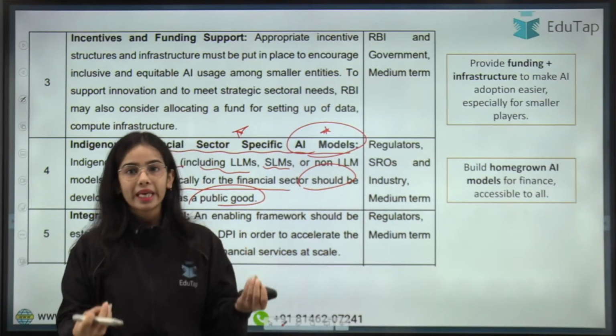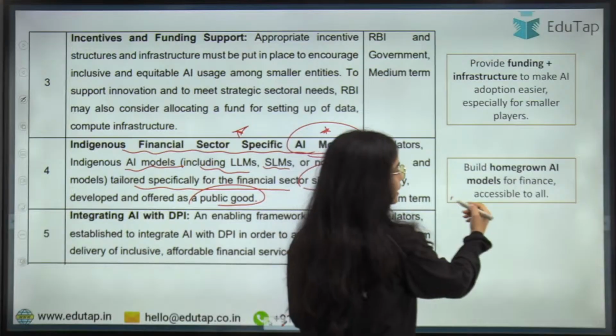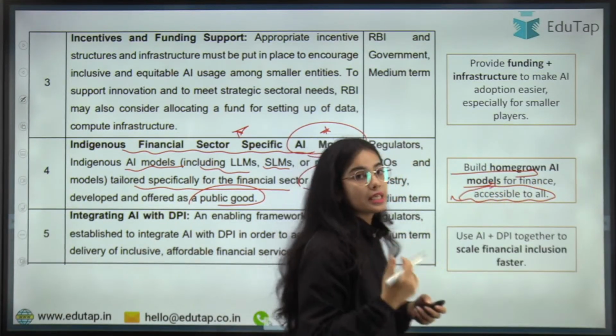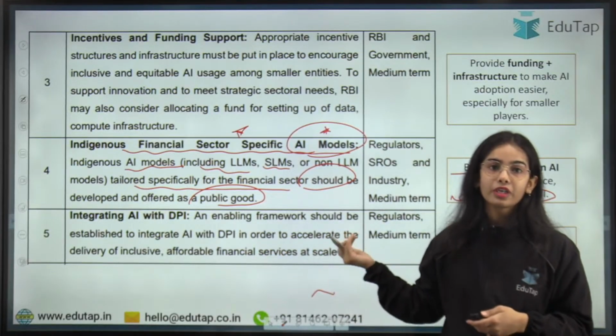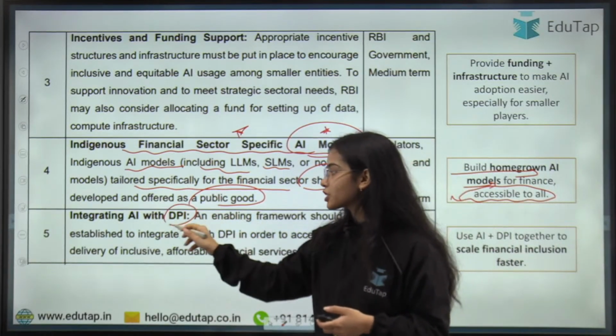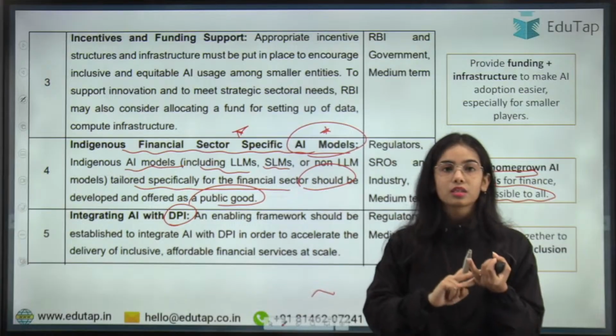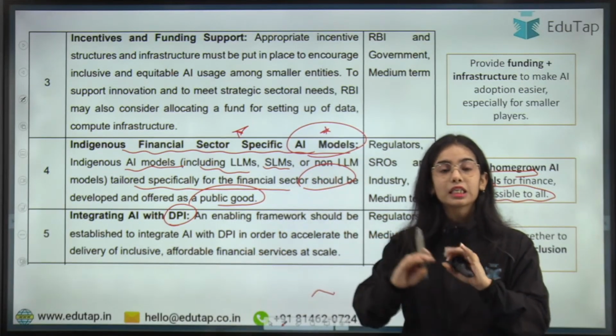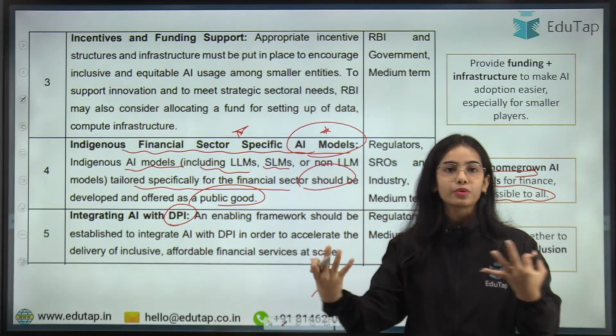So build homegrown AI models for the financial sector, accessible to all. Next is integrating AI with DPI. DPI is the digital public infrastructure, such as your UPI, the Aadhaar card system, as well as the DigiLocker. They are the digital public infrastructure that is provided to the public.